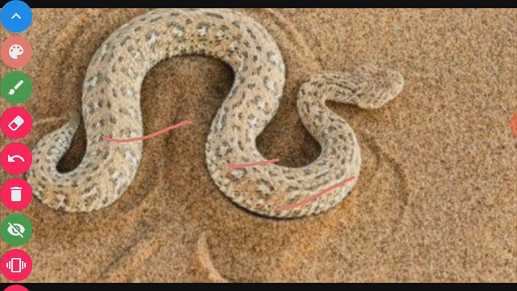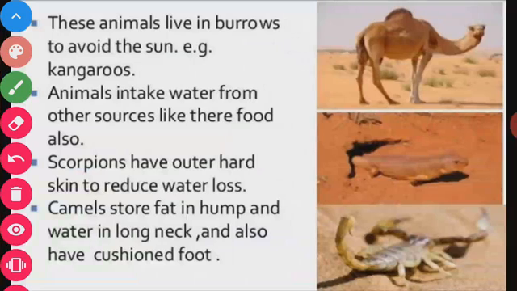These are the characteristic features found in kangaroo snake, rattlesnake and lizards. Those animals live in burrows to avoid the sun. Examples: kangaroos, lizards. Animals also take in water from other sources like their food.